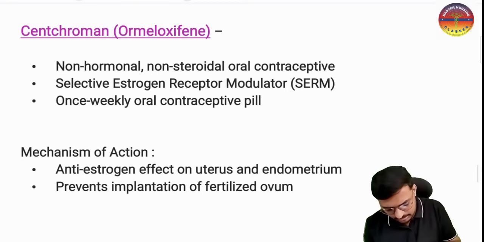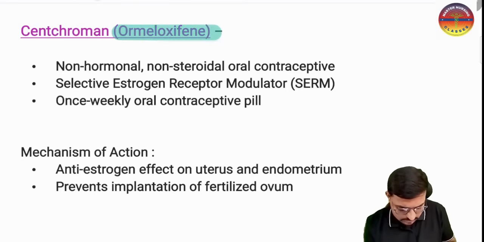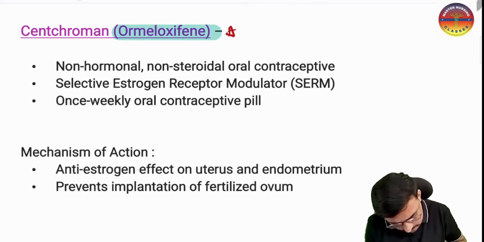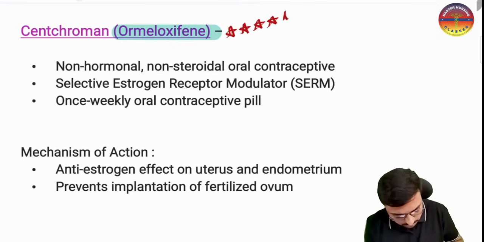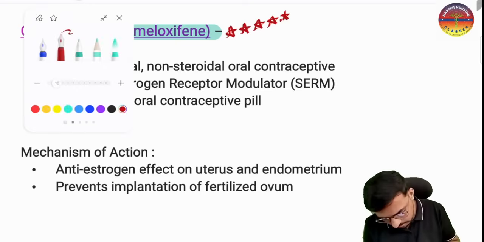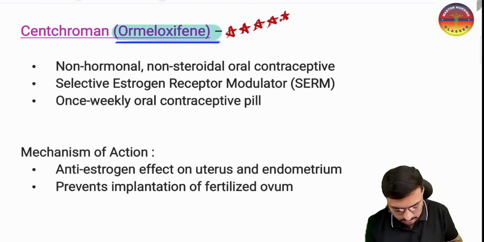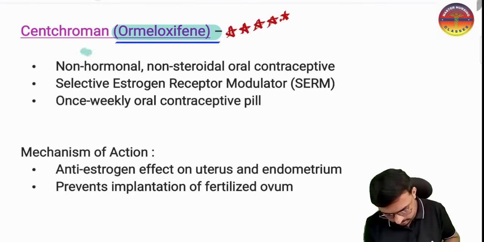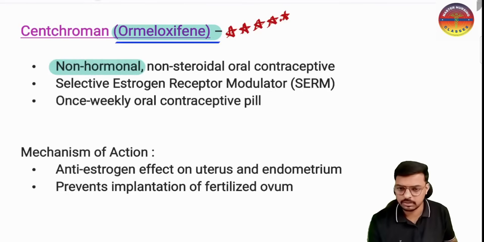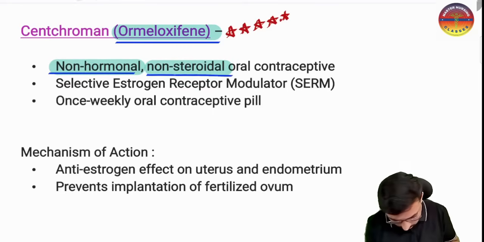What is the chemical name of the Centchromin? The chemical name of the Centchromin is ormeloxifene. This is very important for your exam, and from here you may expect one question in the exam. So ormeloxifene is another name of the Centchromin. This is a non-hormonal, non-steroidal oral contraceptive. It does not have any kind of hormone or any kind of steroid.